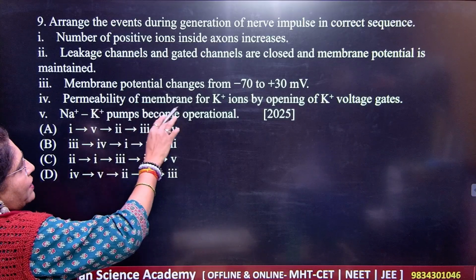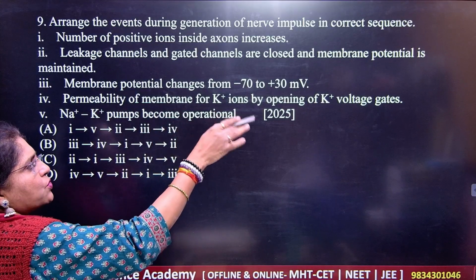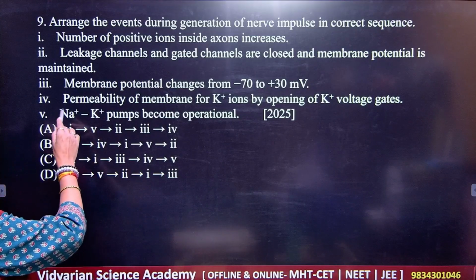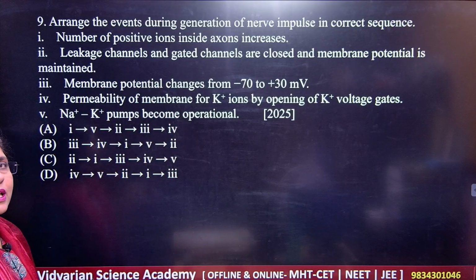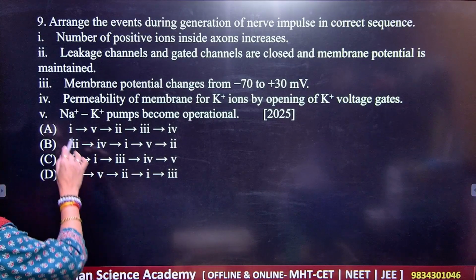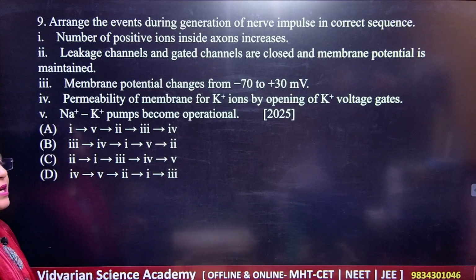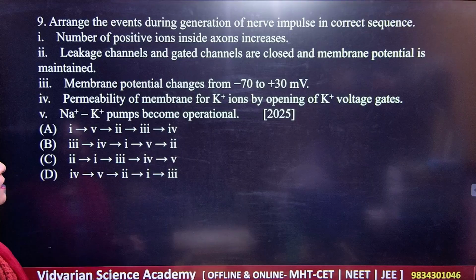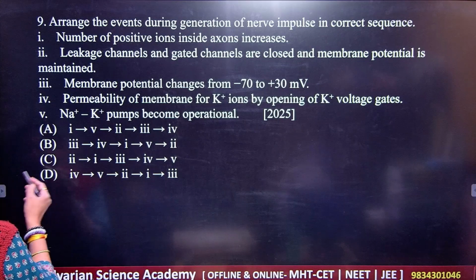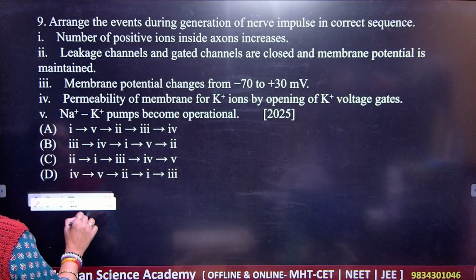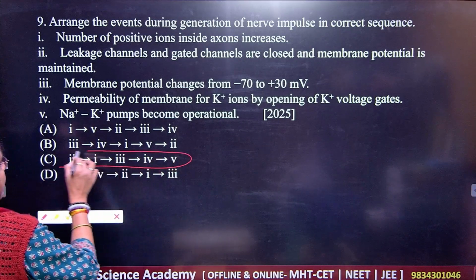Then membrane potential changes from minus 70 to plus 31 millivolts. 4th, permeability of the membrane for potassium ions increases by opening the potassium voltage gates. And 5th, the sodium and potassium pump becomes operational. So what should be your answer here? Your answer here is C. C is the correct option here, right?